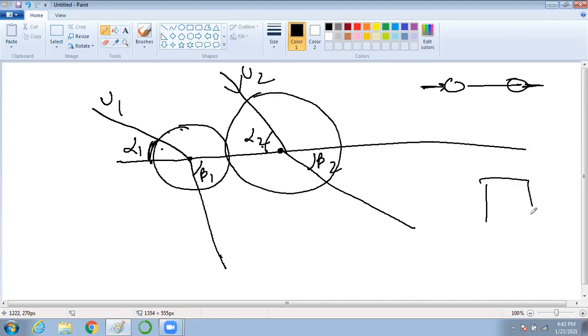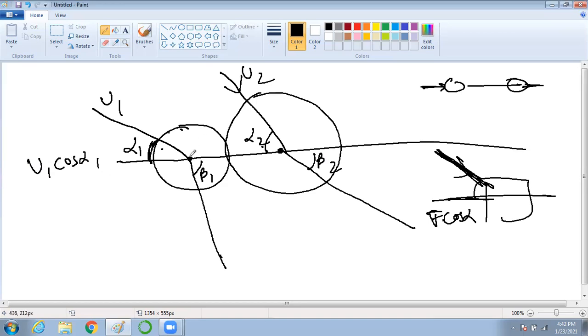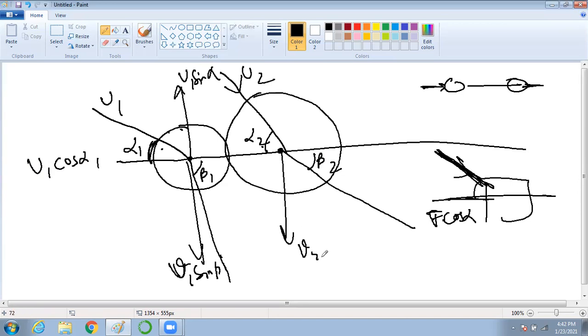Remember the problems when we did, whenever you have a force like this, did you take this force or the perpendicular, the horizontal component of the force? That's why I'm taking the horizontal component. What is the horizontal component? U1 cos alpha 1. And here it will be U1 sin alpha 1. This will become V1 sin beta 1. And here it will be V2 sin beta 2. And here it will be U2 sin alpha 2. Yes or no?